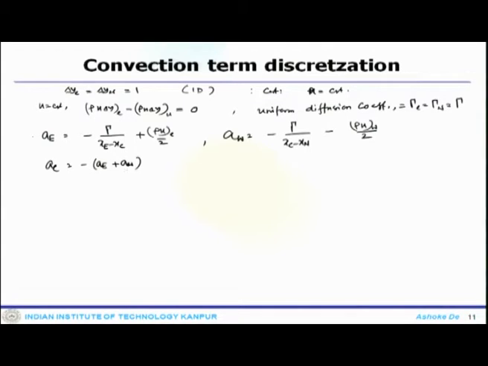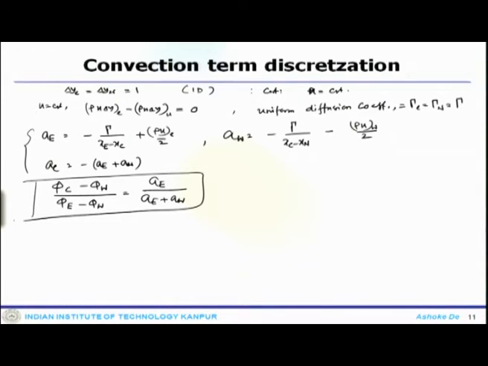Now, if you put these coefficients back in your discretized system, you get (phi c minus phi w) divided by (phi e minus phi w) equals A e by (A e plus A w). So this is what we get.